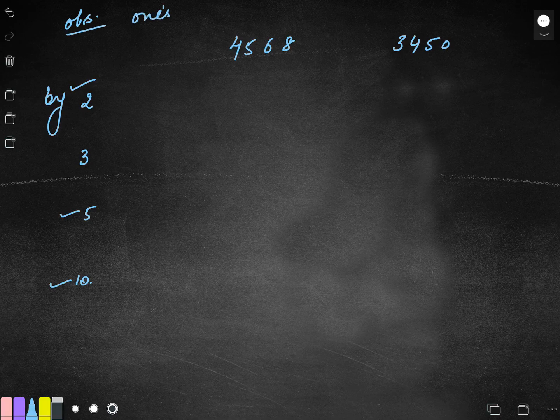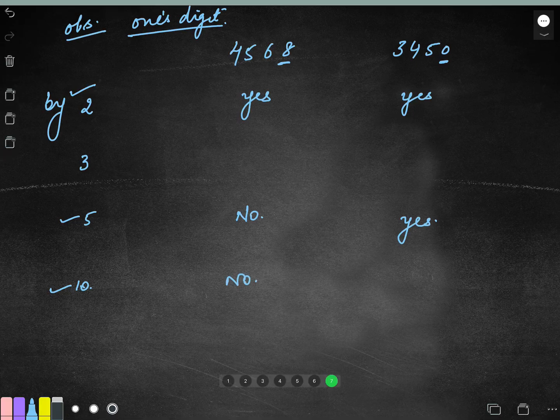Ones digit you have to observe. Even number you will check. Both are even. So, yes for 2 and yes for 2. Simple. For 5, observation is there. Is it 0 or 5? No. So my answer will be no. Is it 0 or 5? Yes. Is it 0? No. Is it 0? Yes.